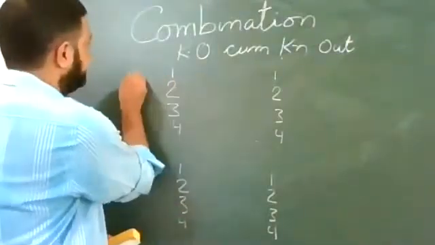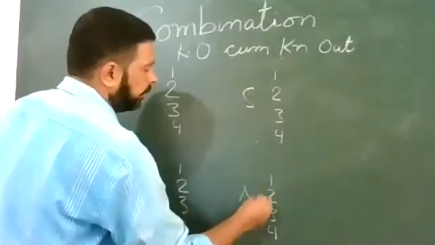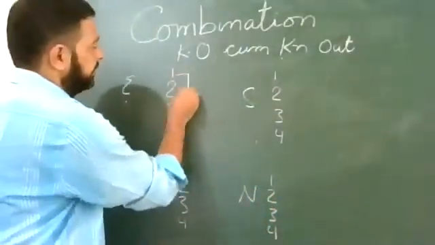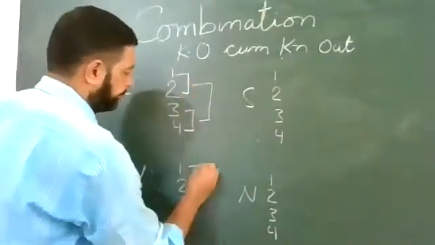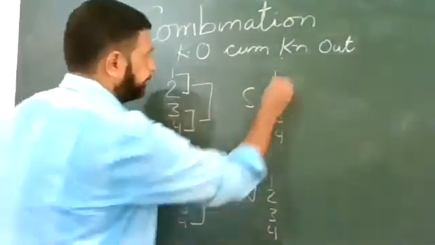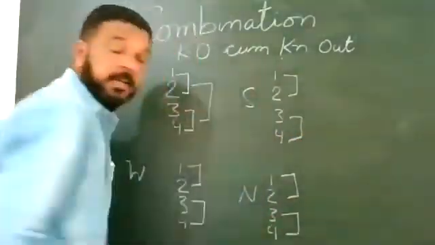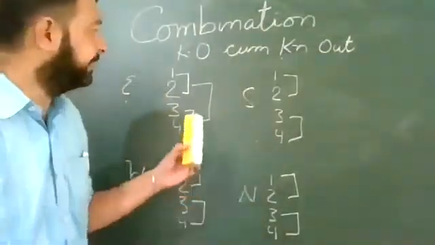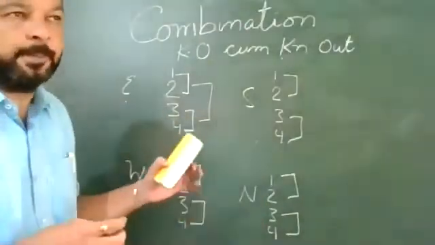Suppose we call these East, West, South, North, or A, B, C, D, anything you like. In the first round, each team will play with the other, and the winner will come out from that particular zone.